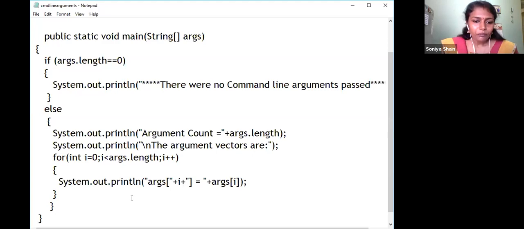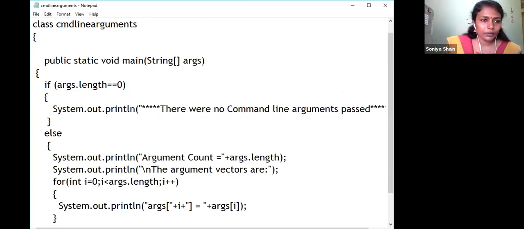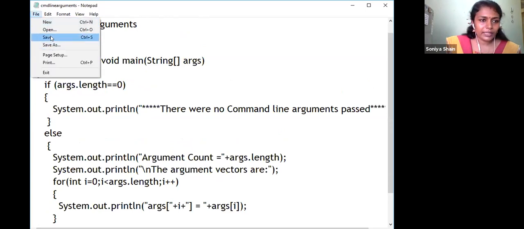Then next, how many arguments are there? One by one I am printing the arguments. args[0] equals the first value, args[1] equals the second value, args[2] equals the third value. Like that I am trying to print here. Next we will try to execute this program. The curly braces are closed. I hope this program is clear to you. We will save it once again, and I am going to share the command line.